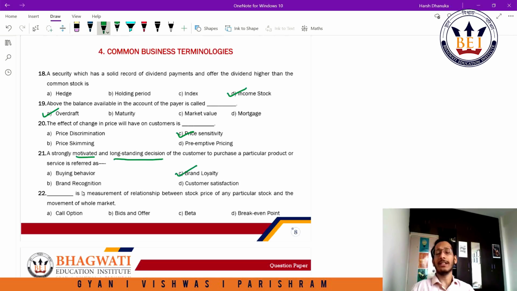Buying behavior is when you haven't decided what you're going to buy, but this is a thought process that goes in the brain of the buyer when he is at the shop, or when he is browsing in terms of e-commerce, the thought process that he goes through and what leads him to make a decision. So that is buying behavior. Brand recognition is whether I'm aware of a particular brand or not, and customer satisfaction is whether the product meets my expectation. So A, B, and D would not be the answer, and C is the answer here.